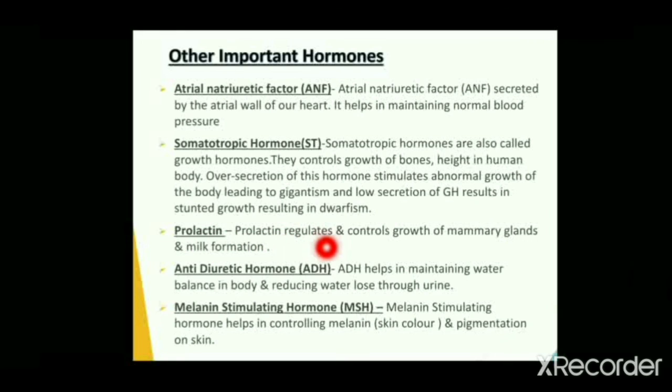Prolactin regulates and controls growth of mammary glands and milk formation. Antidiuretic hormone, in short called ADH, helps in maintaining water balance in the body and reducing water loss through urine. Melanin stimulating hormone helps in controlling melanin, that is skin color and pigmentation on skin.